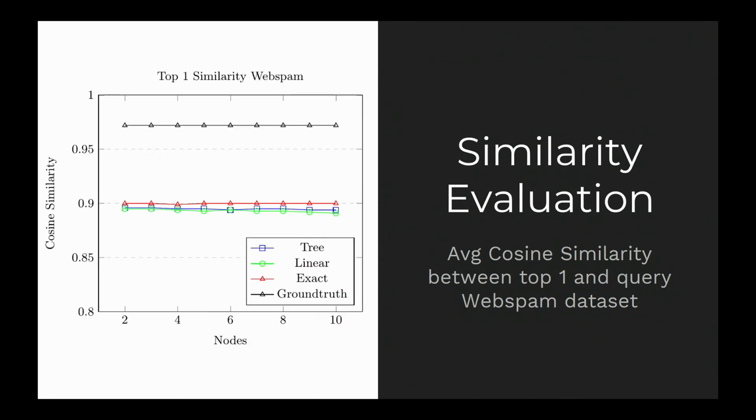And then just for another point of comparison, this is using a web spam data set, and this is all 3 of our methods, again, compared to the ground truth. So the theoretical highest degree of similarity you could get for the data set using exact similarity search is around 0.97. Using our system, we can get just 0.9, and you could change this even more by messing with hyperparameters. It'll just be slightly slower.